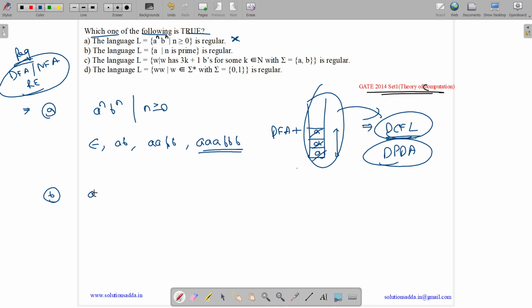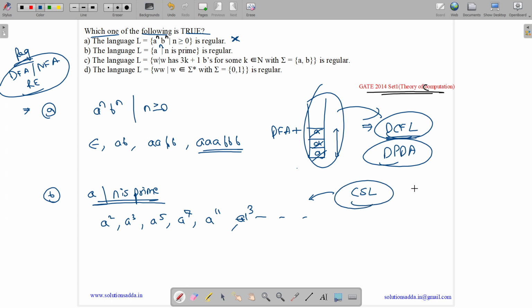Option B is a to the power n, where n is prime. We can't write a regular expression for it, as it is an infinite string and there is no pattern. Like we have a squared, a cubed, a to the 5, a to the 7, then a to the 11, and it goes on like this, a to the 13. There is no pattern in this. We basically need to do division for finding the prime. So it is a CSL. It is not even a CFL, because there is no push and pop, so it can't be done using a stack. It is a CSL, so not regular.